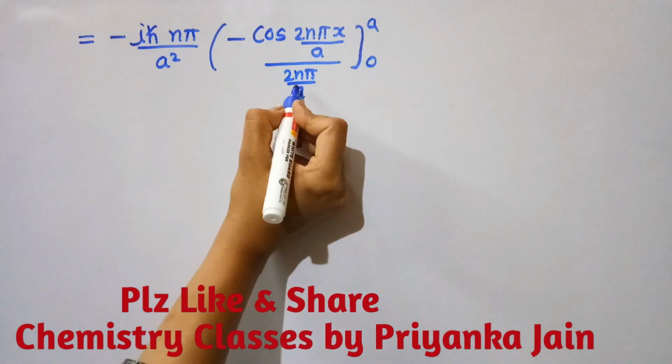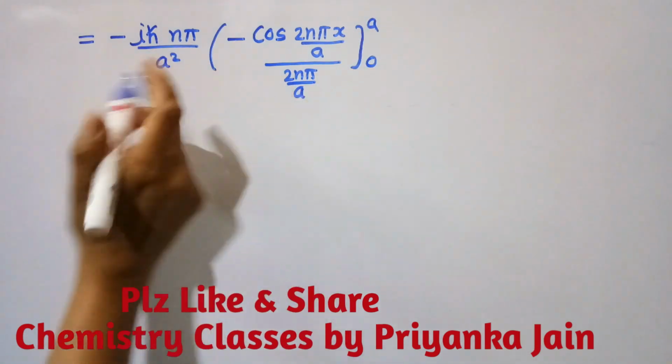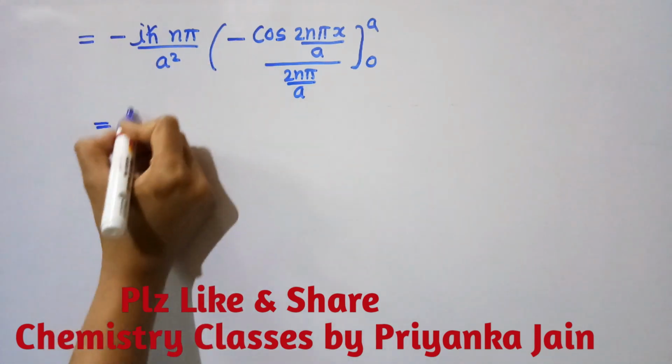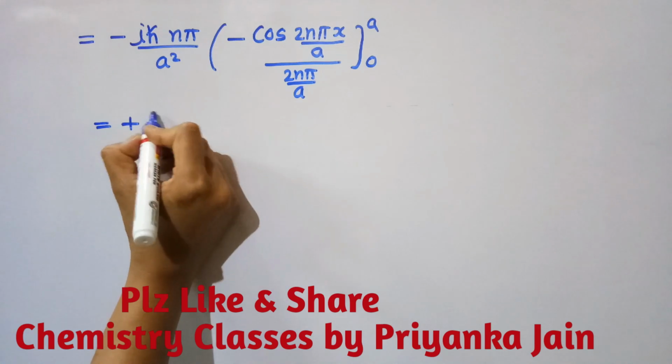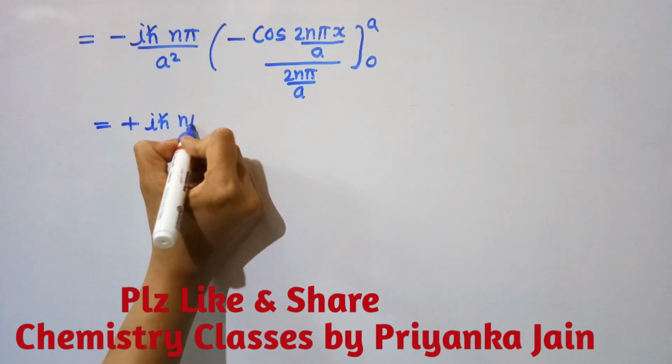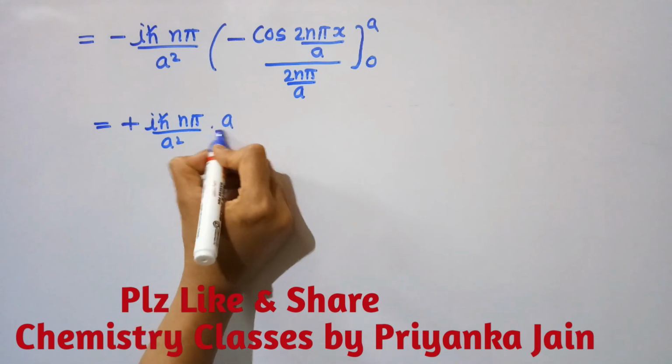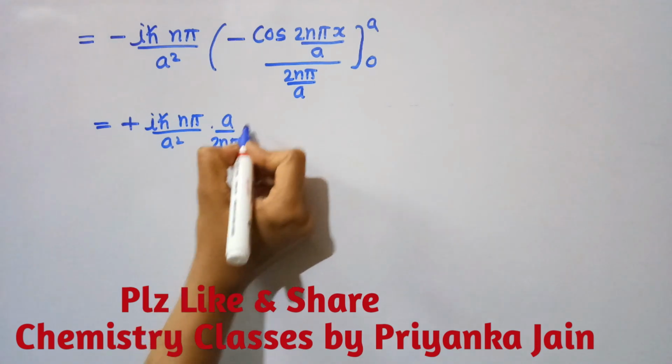In this manner. Now we can take this outside because it is a constant term, so it will go outside. So now we have this minus and minus will become positive. So minus iota h cross n pi upon a square times a upon 2n pi, okay.